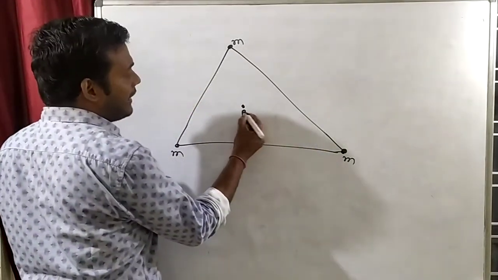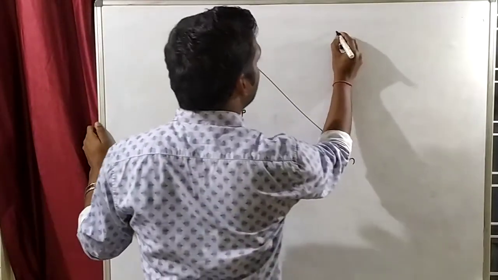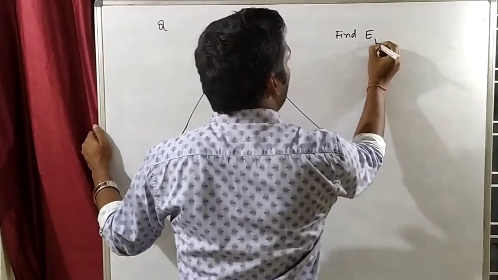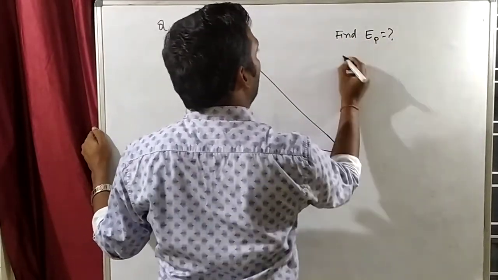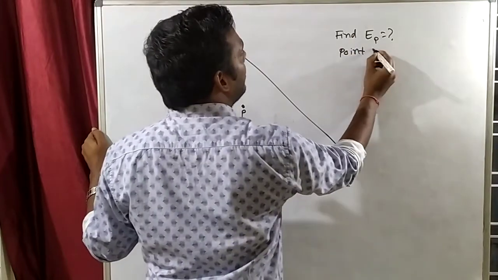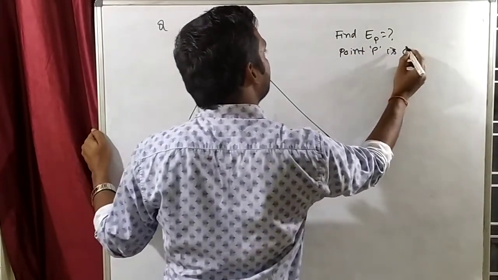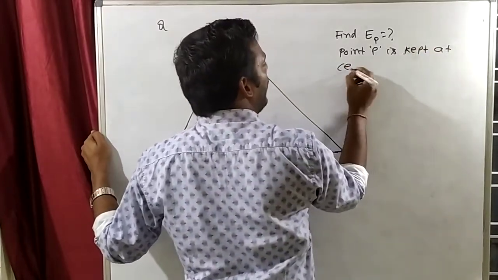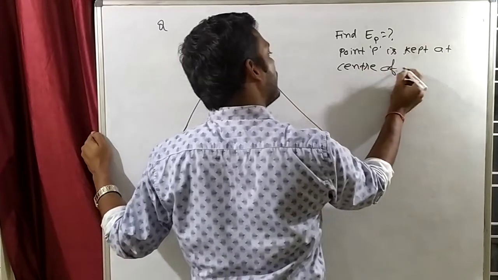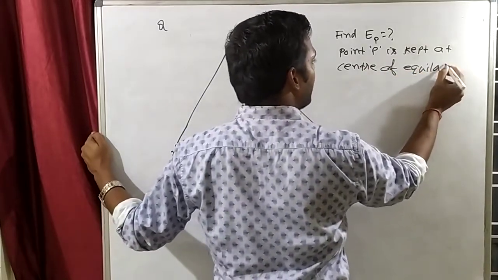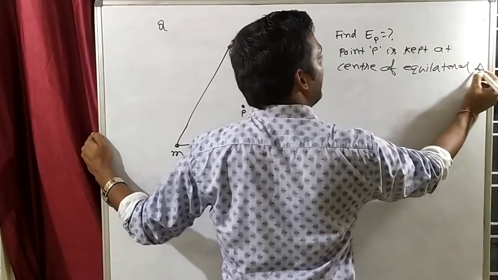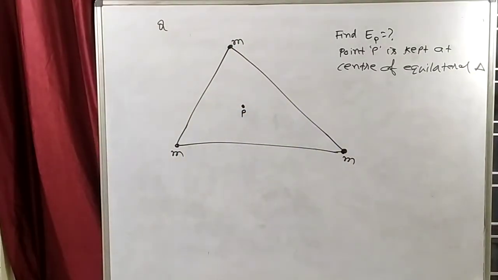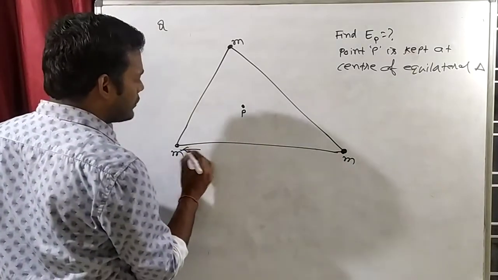Let's say the center point is P. Find the field at point P, where point P is kept at the center of the equilateral triangle. Clear? So can we try to find it? Suppose this is an equilateral triangle, I am giving you the side length also.